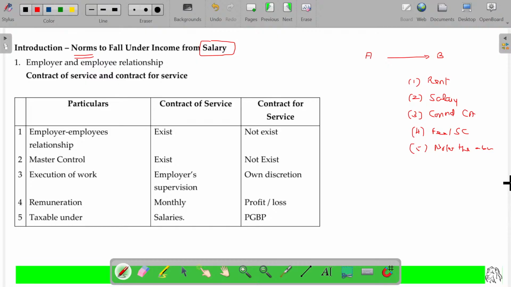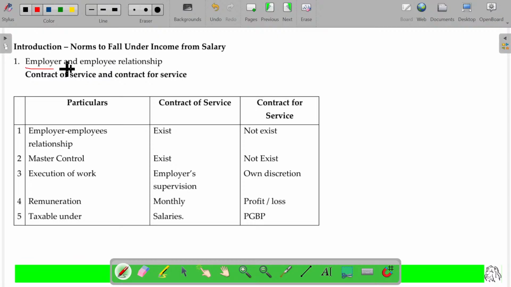For Apollo Hospital, that will be the big entity employer, which commands the doctor for the services, and that will fall under salary. It's general, but for taxation purposes, I'm going to explain all these things in detail to clarify the classification, right? The first point is that there should be an employer-employee relationship. Apollo Hospital and the doctor have the employer-employee relationship. A makes the payment to B. If A is the employer and B is the employee, the employee renders services to the employer. For that, A offers him payment. That payment is called salary.